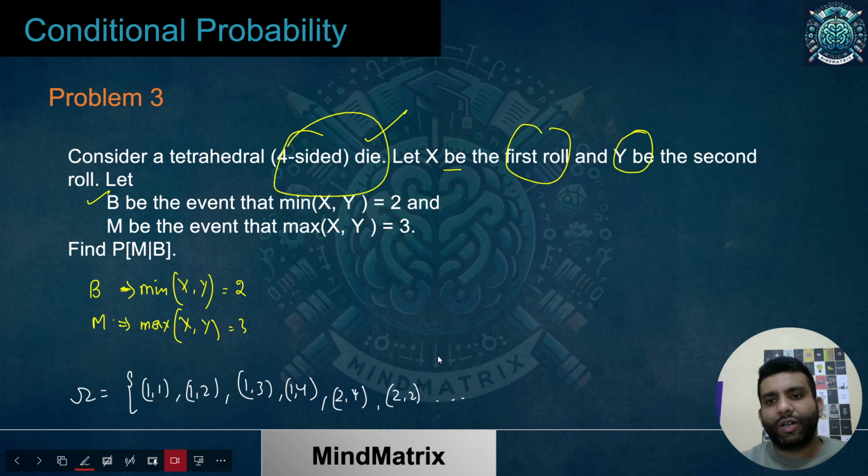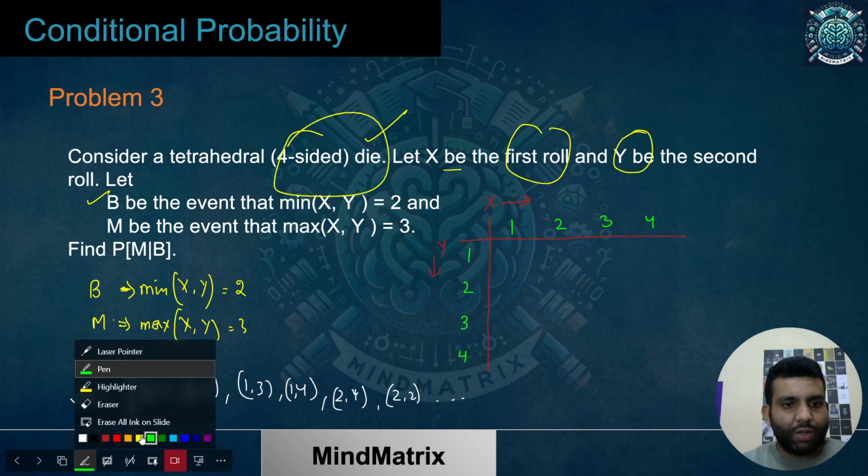Let me create a table over here. X is this way, Y is this way, and I'll just write the numbers: 1 2 3 and 4, 1 2 3 and 4. Let me just mark these up now.